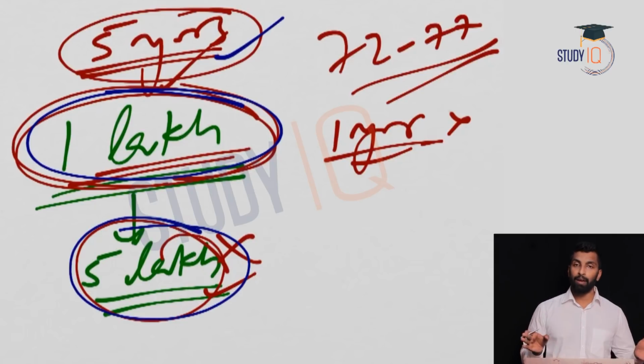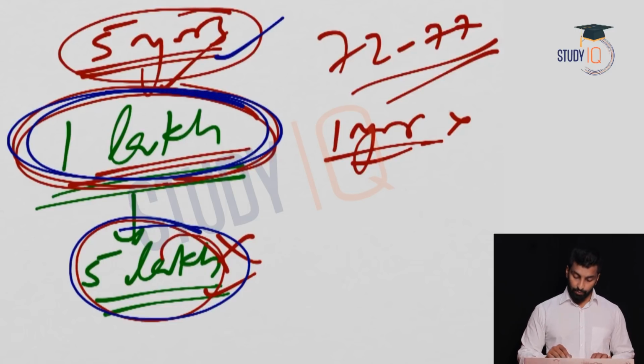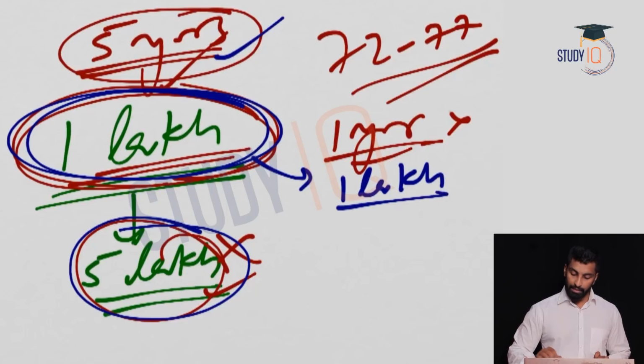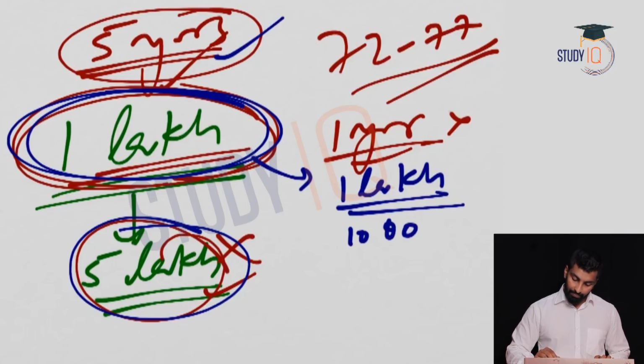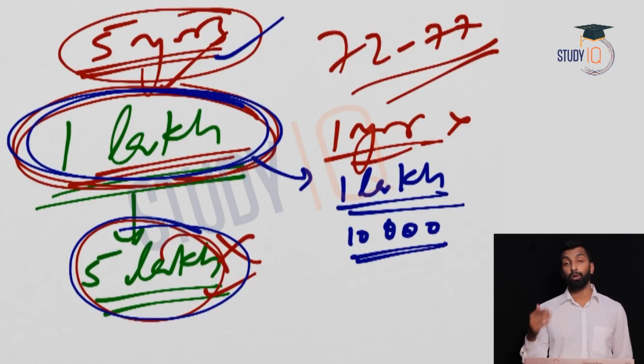So, if he is not paying 5 lakh, he will lose his Zamindariship. Now, whatever is there in his hand is 1 lakh, right? So, if you pay this 1 lakh, then also you'll lose the Zamindariship. If you don't pay anything, then also you lose the Zamindariship, right? Or if you pay 10,000, then also you lose the Zamindariship. What is going to happen maximum? You will lose the Zamindariship.